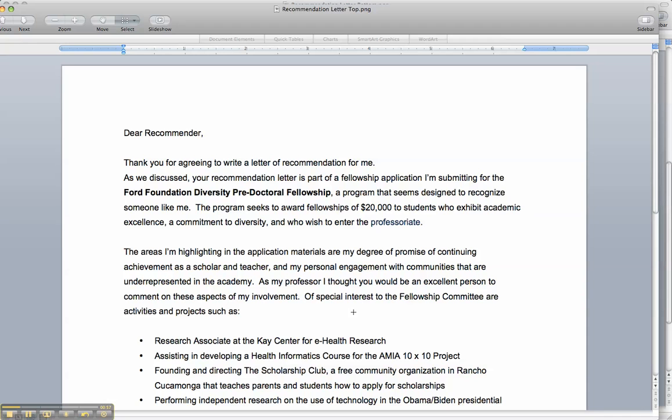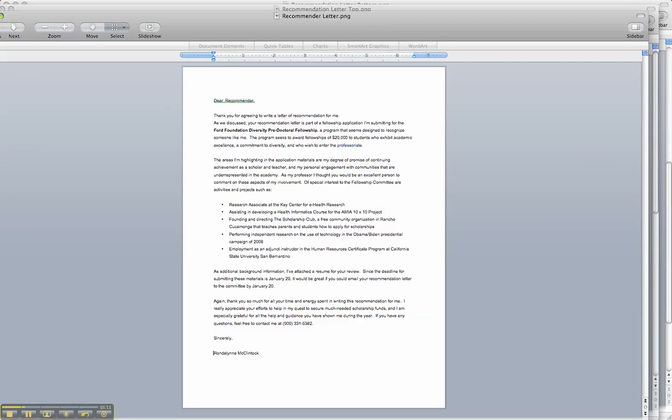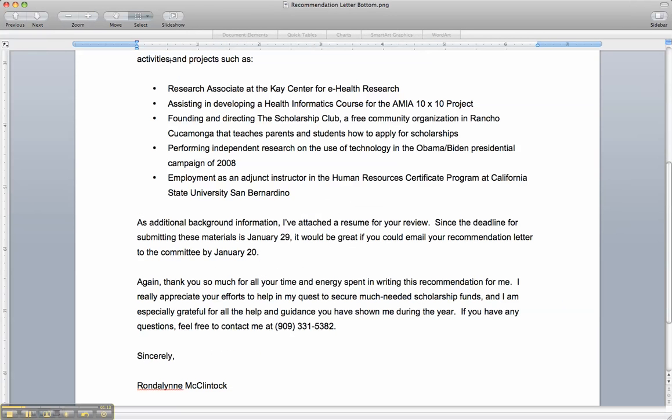So in this case, I want the fellowship committee to know that I work as a research associate and that I've developed a course and that I found the scholarship club. Okay, so you're going to put in what you want your scholarship committee person to know. The second half of it gives additional background.